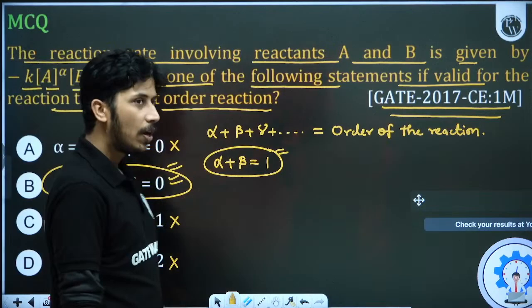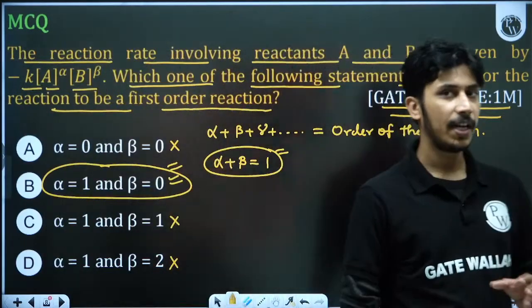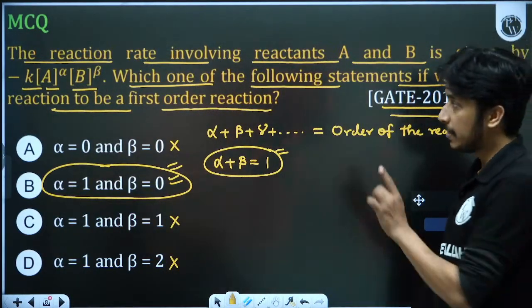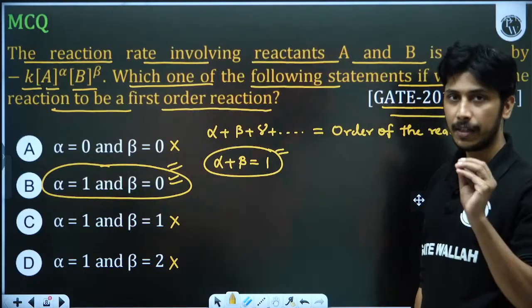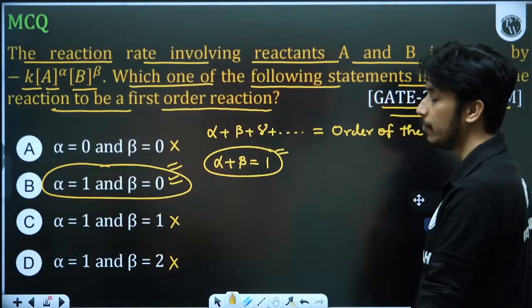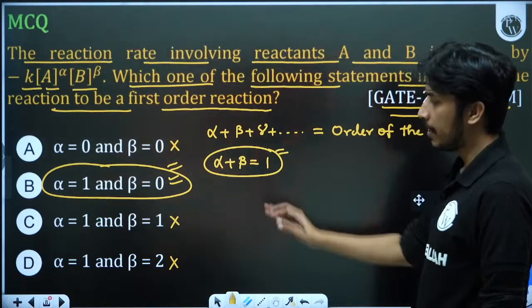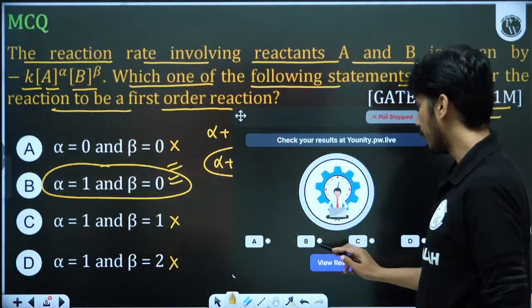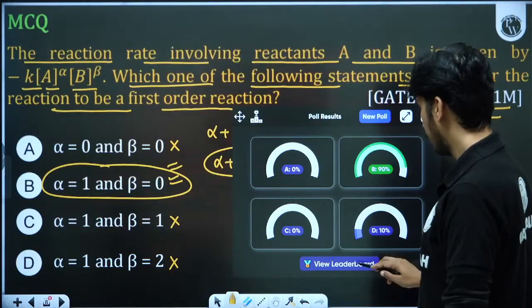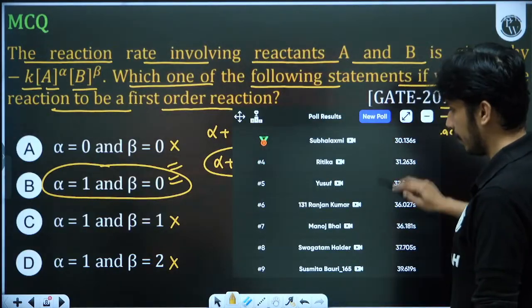If it was not given that this is a first order reaction, then we can never determine the alpha beta values. But if it is given that this is a first order reaction, then the addition of all the powers should be equal to the order of the reaction. So alpha plus beta equal to 1 is only obtained in B part. So B part is the correct answer of this question. I think you guys are getting this. 90% of the students have given the correct answer. Very good.